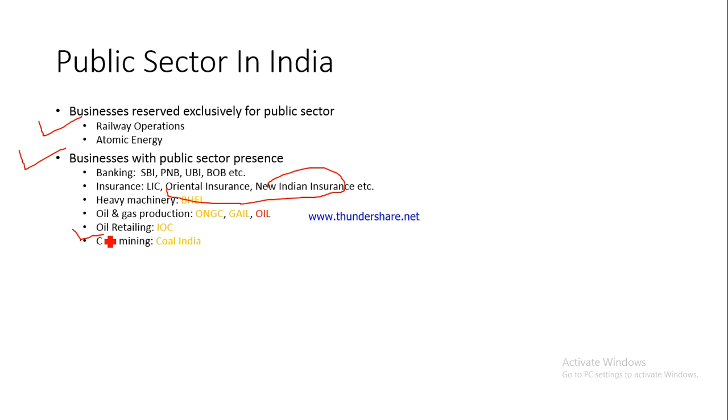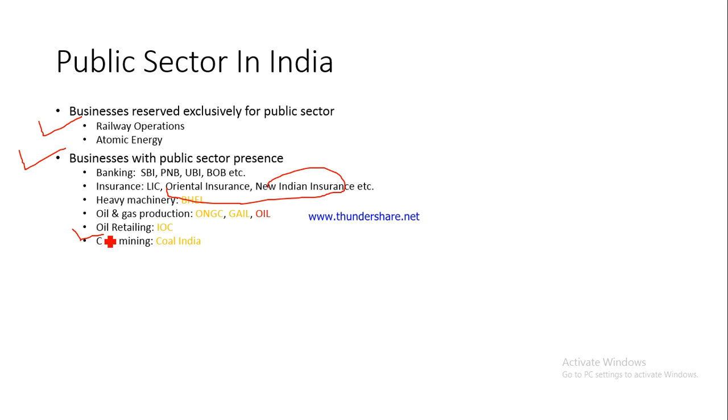Then we have got coal mining, as I said a little while ago, Coal India Limited, which mines coal and then sells it to the other downstream industries. For example, a downstream industry could be an iron and steel manufacturing firm, where to manufacture iron and steel you need to melt iron, and to melt iron you need energy. For that energy you need coal. You are burning coal to produce that energy.